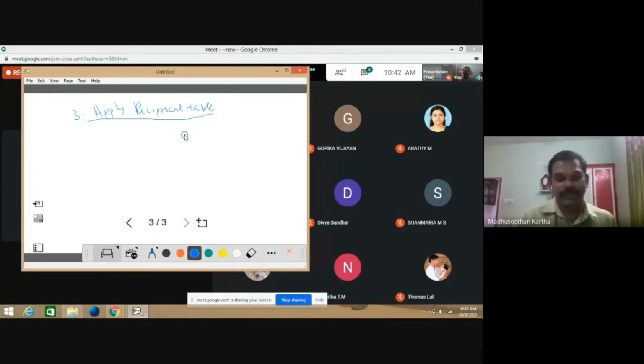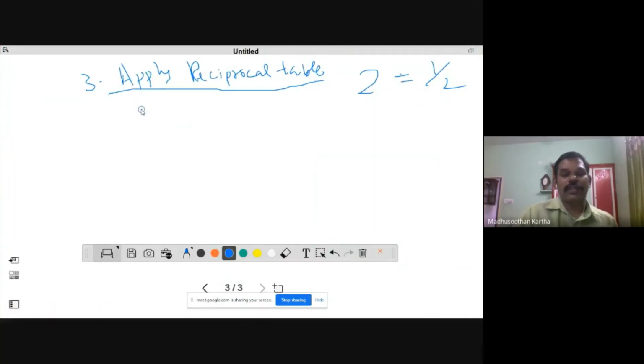So reciprocal: if the given number is equal to, say, 2, the reciprocal is 1 by 2. I think this is fundamental maths, so nobody should have any confusion about what a reciprocal is. A reciprocal table is very important while doing questions from data analysis. How? That is the question.